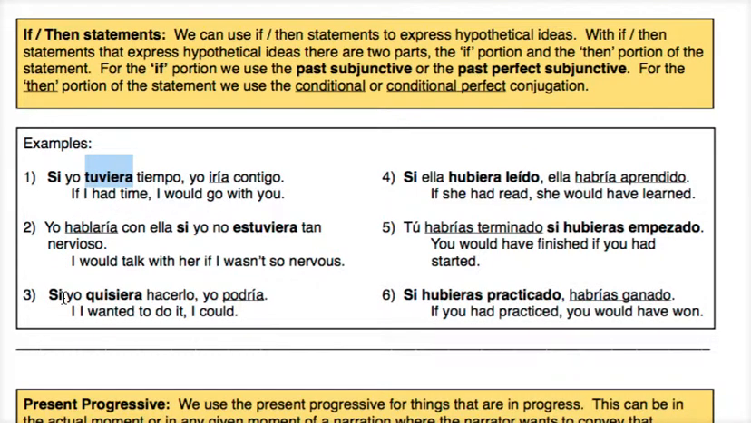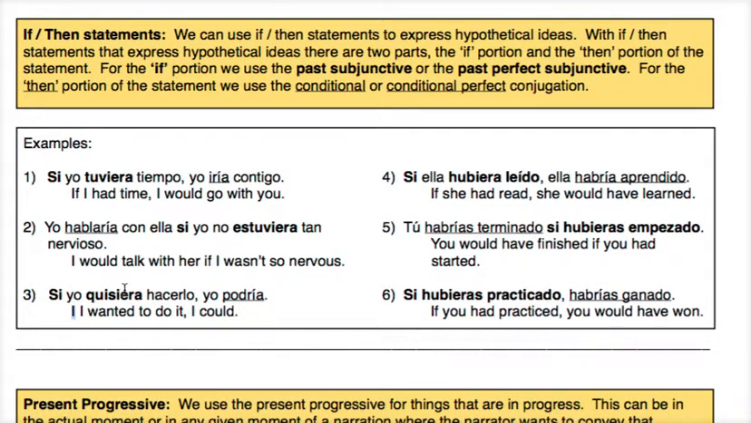Okay? Take a look at number 3. If I wanted to do it, I could. Notice that the word then isn't actually used here. In English, we can use the word then. In Spanish, again, it's kind of optional, but basically in the portion of the sentence where we would use then, or where we could use then, is where we would use the conditional here. So if I wanted to do it, then I could.